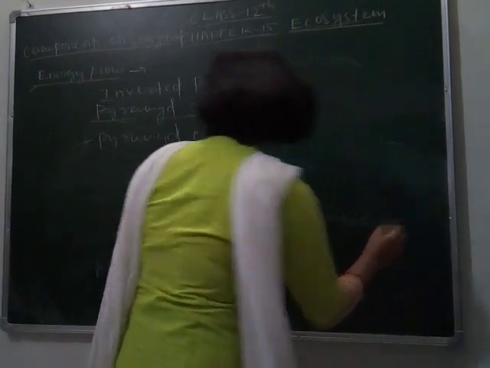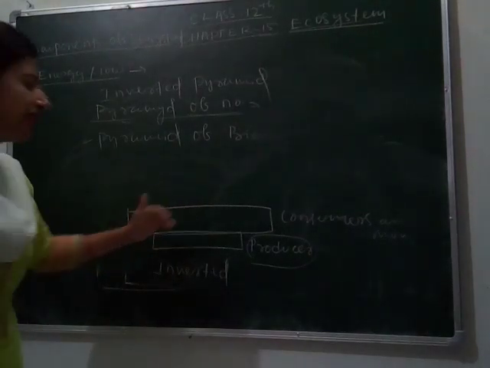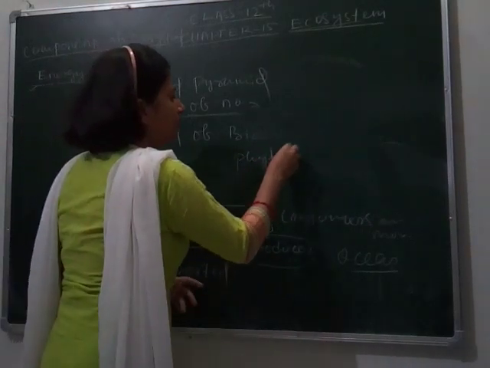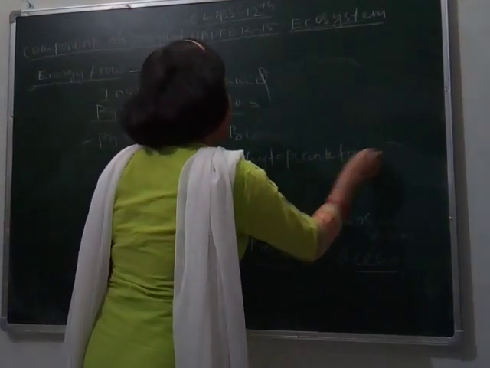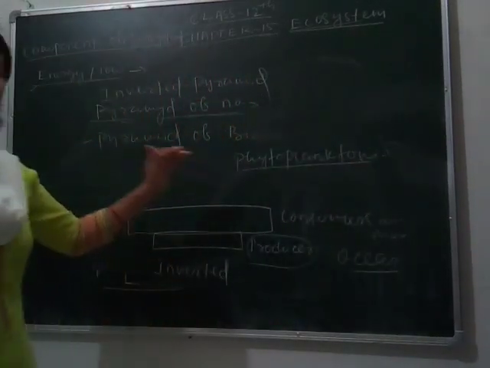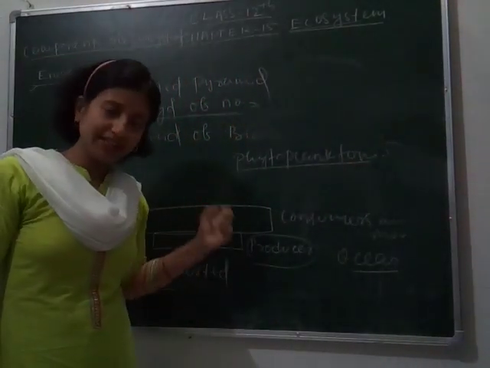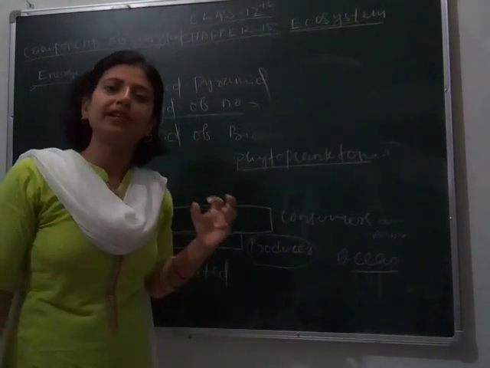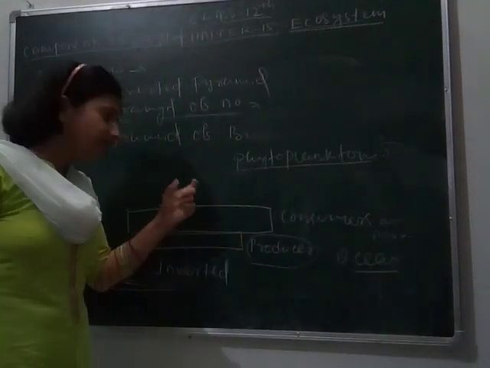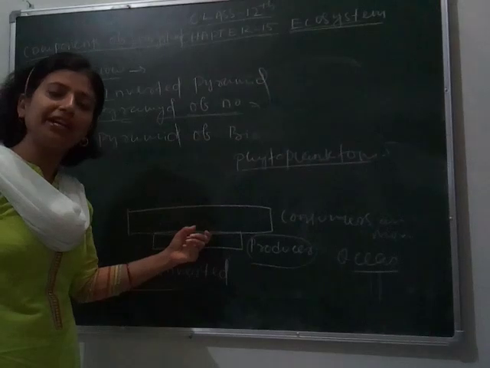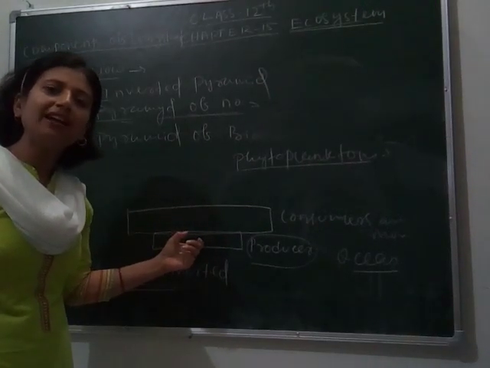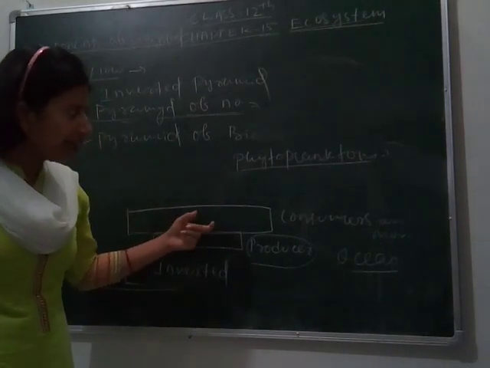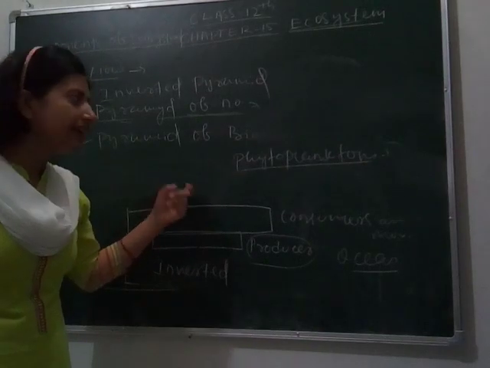So this type of pyramid, the inverted pyramid, we can see in the ocean, as phytoplanktons are the only source to synthesize food, and their number is little, and they synthesize food to supply the food chain to different species living in the aquatic medium. The question may arise why this is called an inverted pyramid: because the number of producers is much lesser than the consumers. So this is called an inverted pyramid, and we can see this type in the oceans.